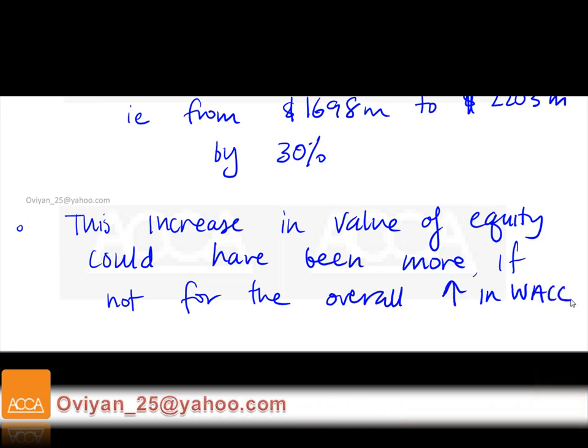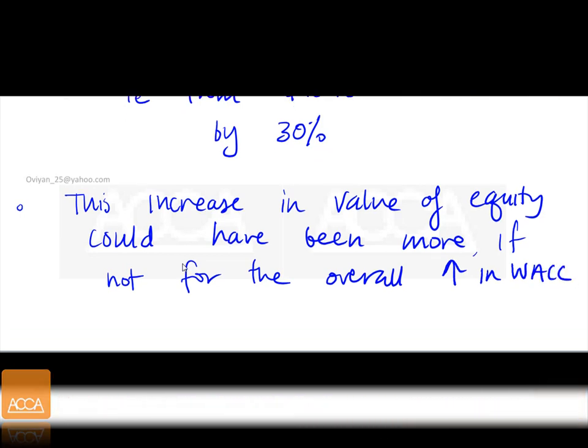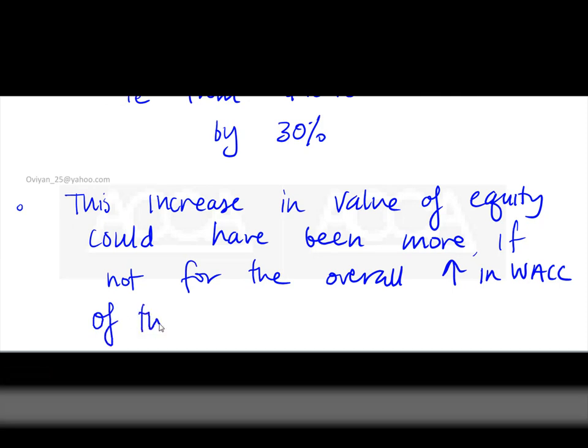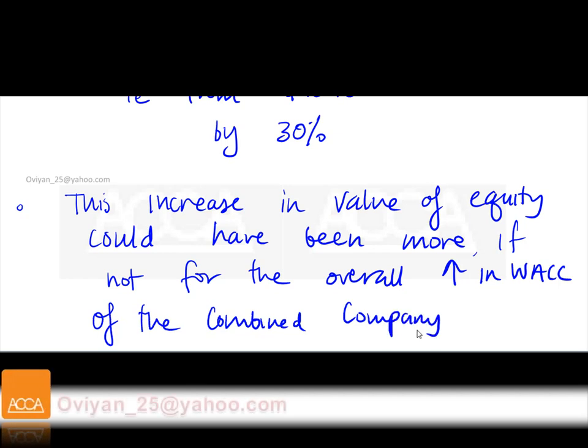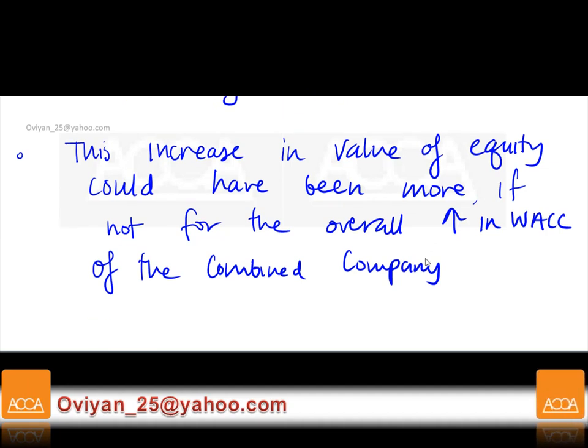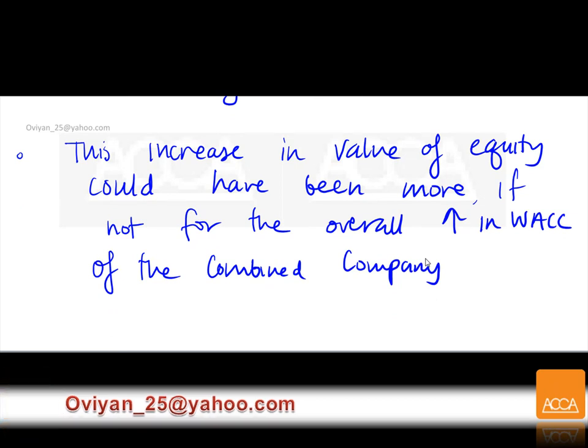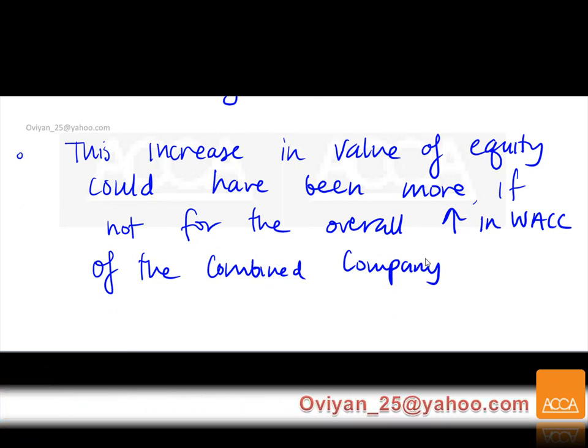Why am I saying my WACC went up for the combined company? Because Makonis today has a low asset beta. When you combine with a high asset beta, your cost of equity and all that is going to go up. Obviously, your WACC is going to go up. When your WACC goes up, the value of a firm is going to go down.